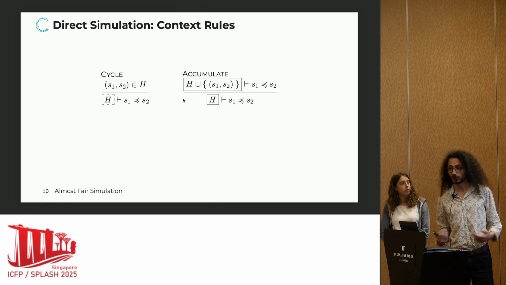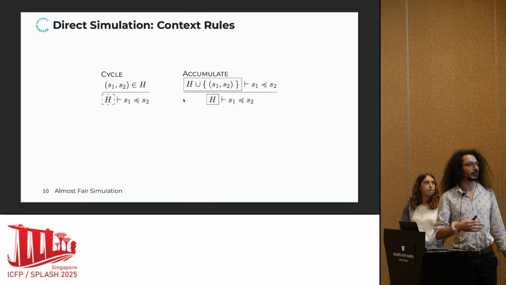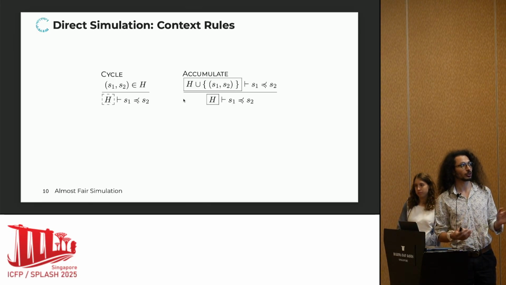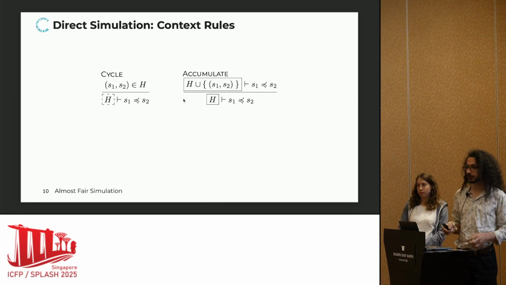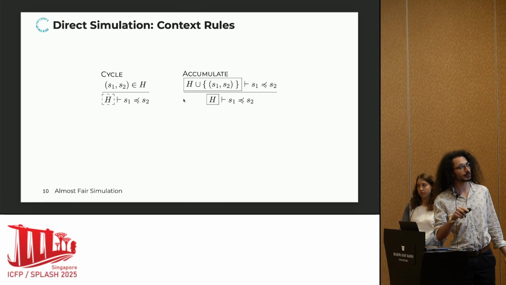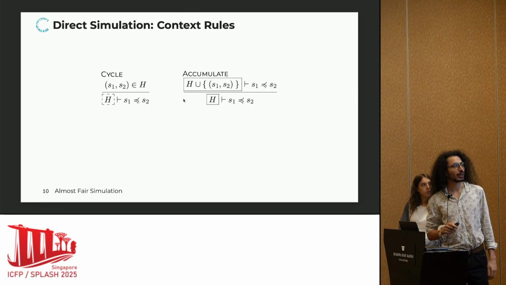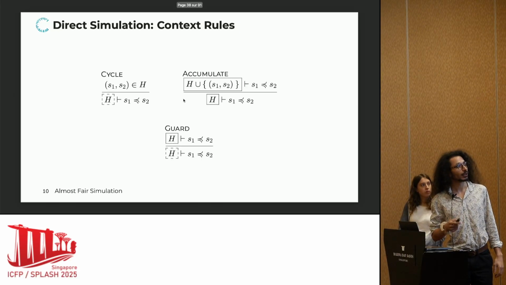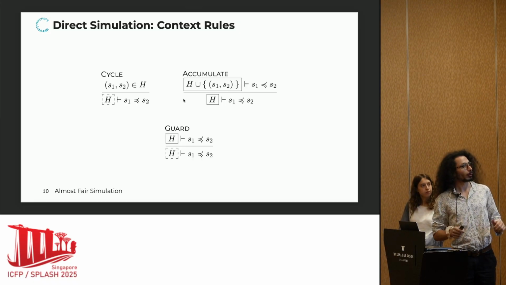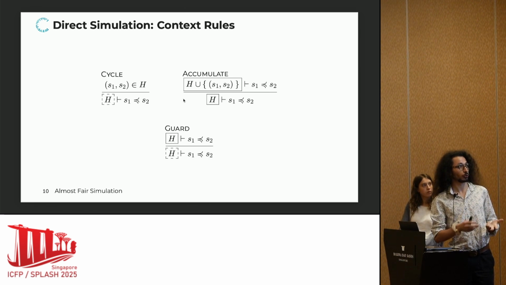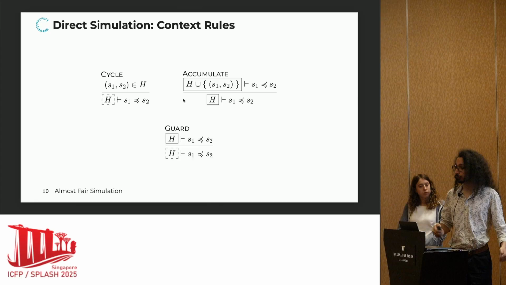So this is how you take things out of the context and conclude a proof. Now the question is, how do we get things inside of the context? Whenever you want, you can always accumulate the current states that you're looking at inside of your context. But very importantly, this preserves the guard around the context. And last, whenever the context is open, you can always decide to close it, so it never hurts to close it. So that's all about using what's inside of the context, adding stuff to the context, and closing the context. But the big question is, how do you actually open the context?